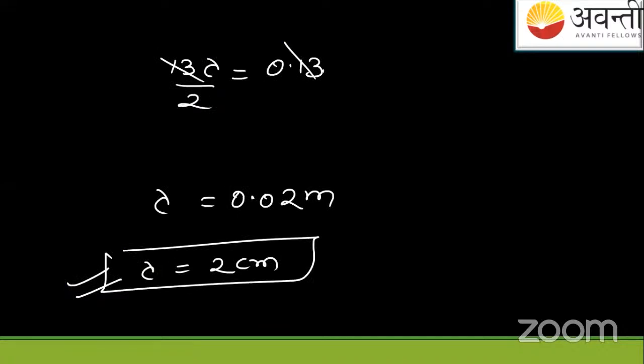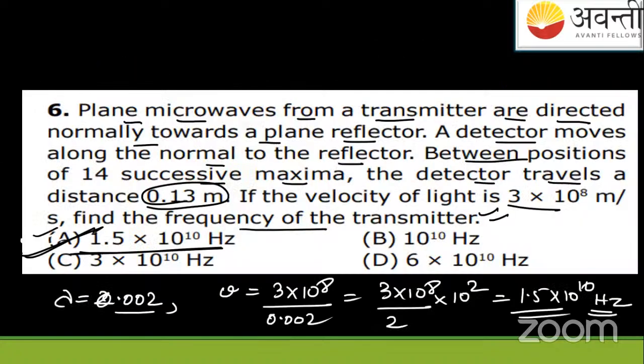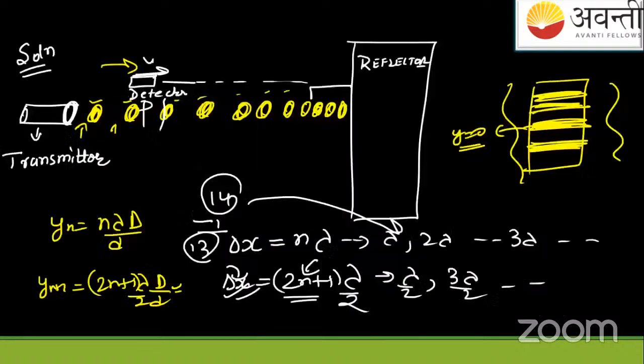Lambda is equal to what? Frequency is what? C by lambda. Apply this formula, and we'll get the frequency equals 1.5 into 10 to the power 10 hertz. Okay, A is the option. Mark it carefully. Is this solution clear? Please reply in the chat box. Students, if this solution is clear, please reply, because now we'll solve the last question.